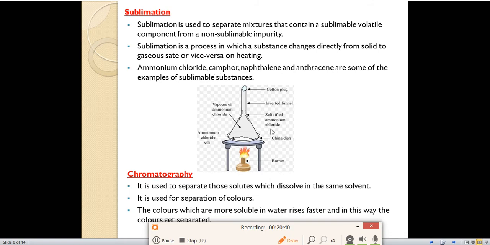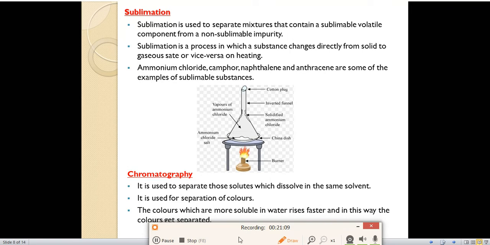Suppose this is our watch glass. In that we have kept some ammonium chloride and we are heating this ammonium chloride, and we have put one funnel also. At the top we have closed the mouth of this funnel with the help of a cotton plug. When we heat this ammonium chloride, what will happen? The solid ammonium chloride will change into vapors. We can see the vapors of ammonium chloride. Means no liquid water droplets can be seen over here. It is changing directly from solid to gaseous state.